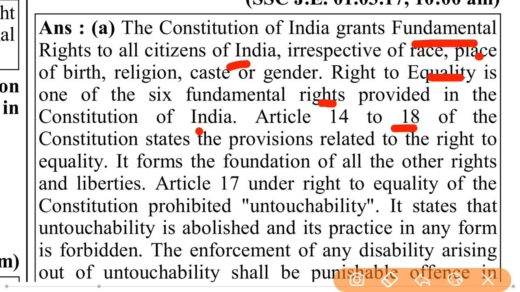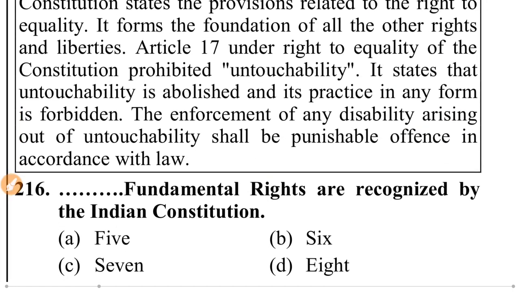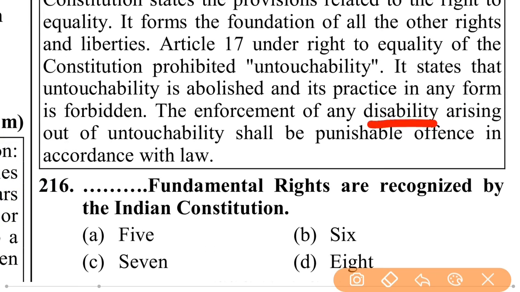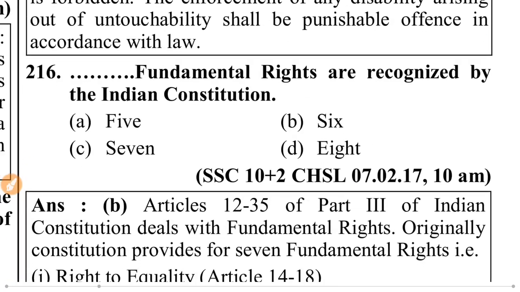Articles 14 to 18 of the Constitution state the provisions related to the right to equality. It forms the foundation of all the other rights and liberties. Article 17 under the right to equality prohibits untouchability. It states that untouchability is abolished and its practice in any form is forbidden. The enforcement of any disability arising out of untouchability shall be a punishable offence in accordance with law.